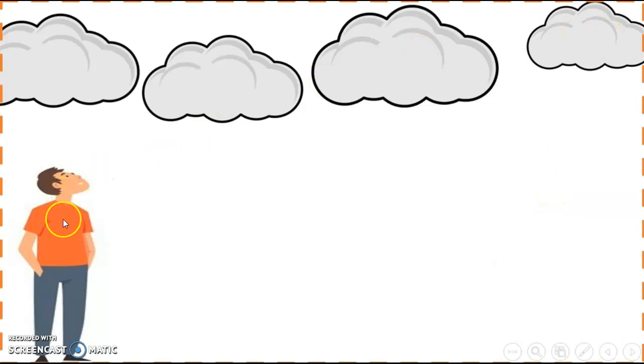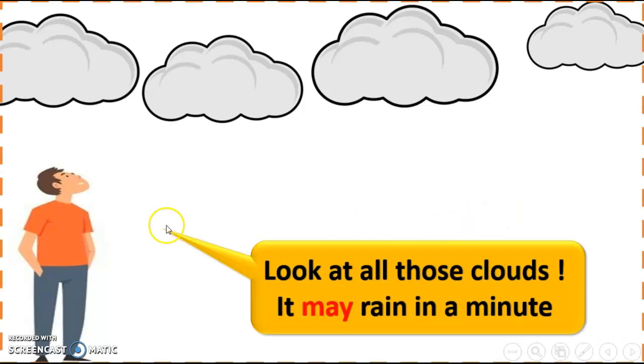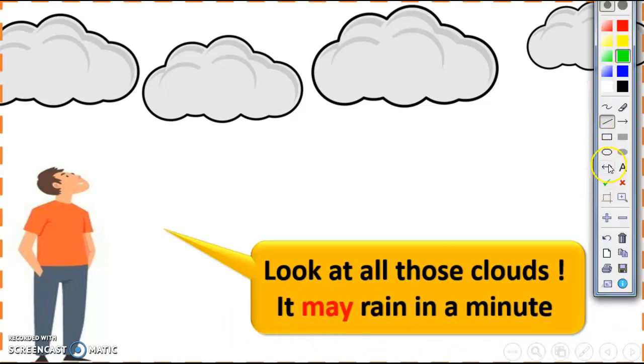This person is looking at the clouds, and he says, look at those clouds, it may rain in a minute. There is a possibility that it could rain in a minute. I can use might as well, depending on the situation: it might rain in a minute. The same meaning.